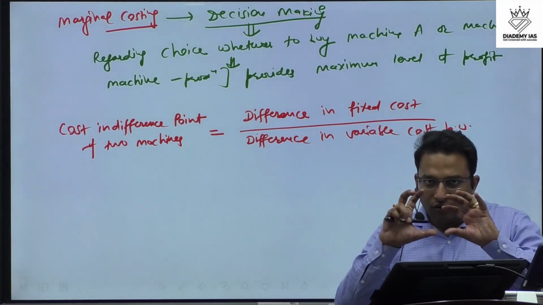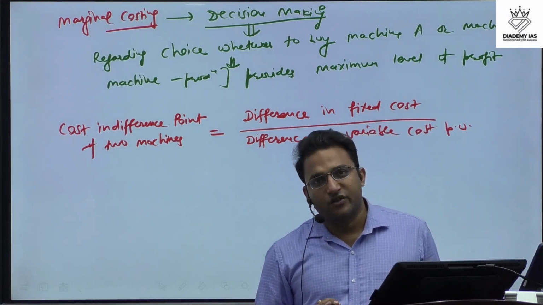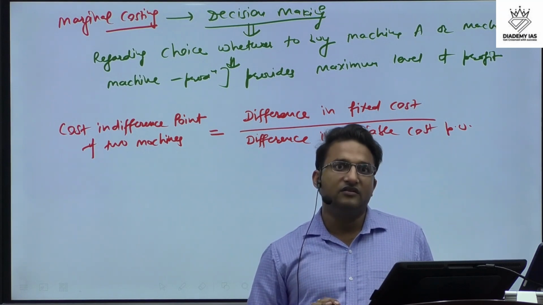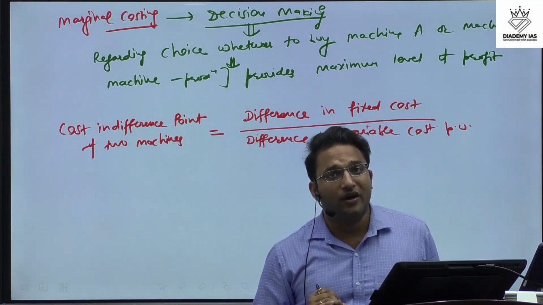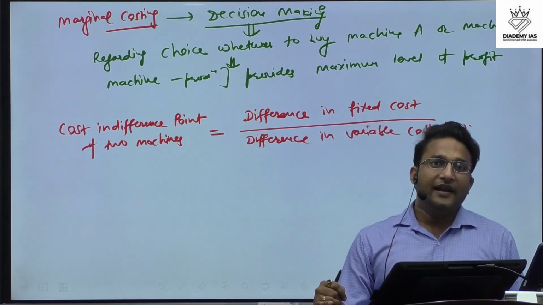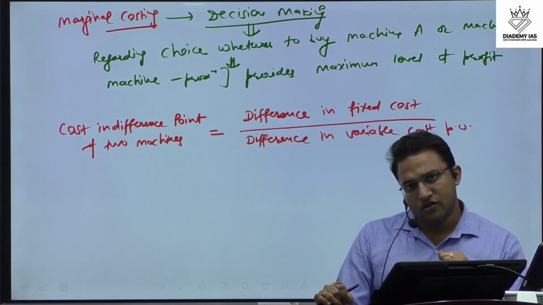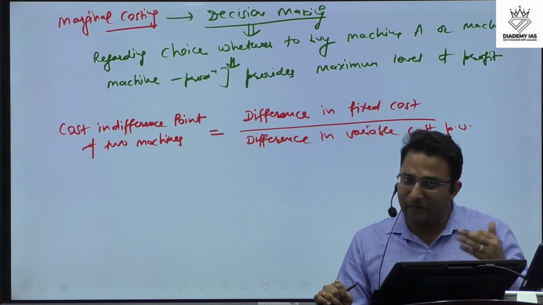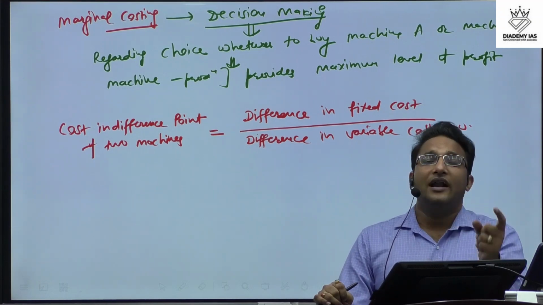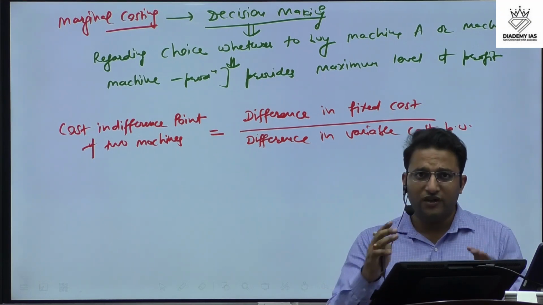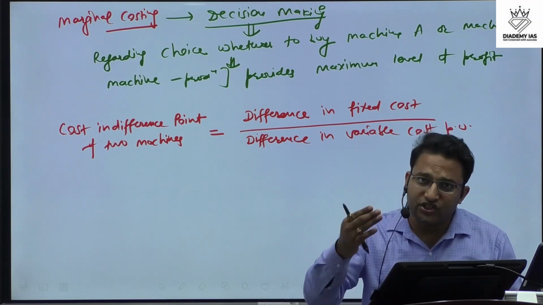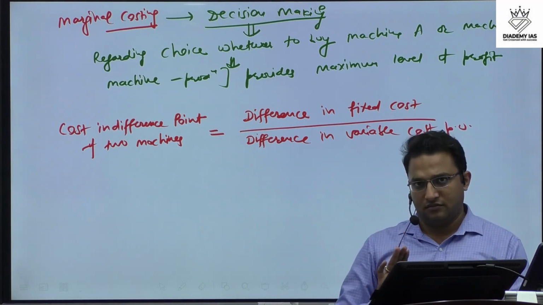Just to understand what is cost indifference point, we can take the example from our day-to-day life. In our day-to-day life, we run the car. So when we are buying the car, we have multiple options. For example, we have the CNG car versus petrol car.